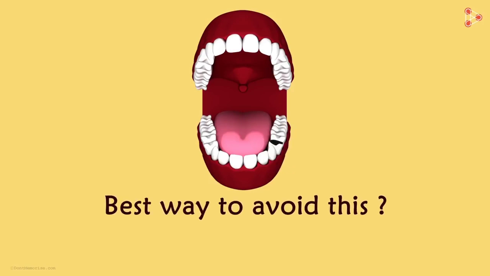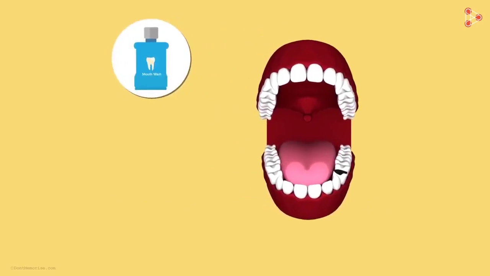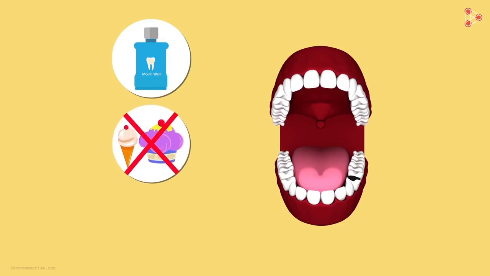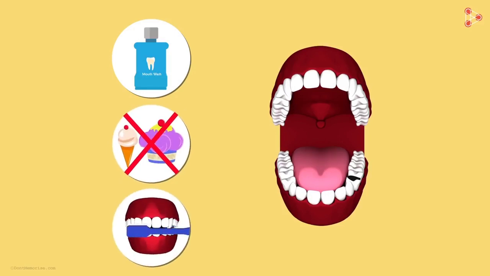What's the best way to avoid this? We should clean our mouth after eating food. And something even better would be to avoid eating sugary foods. Cleaning the teeth using toothpastes help in preventing tooth decay. Toothpastes are generally basic and hence they neutralize the excess acid in the mouth and prevent tooth decay.